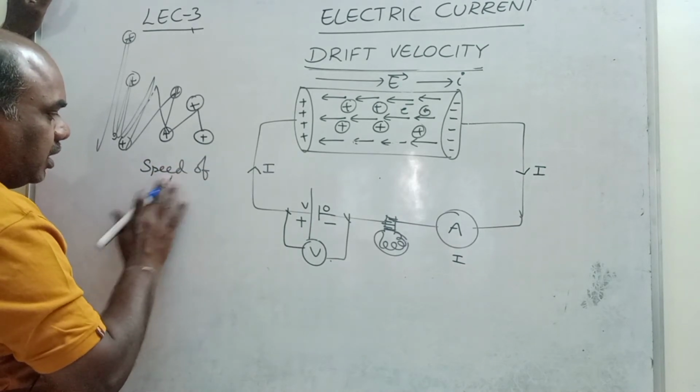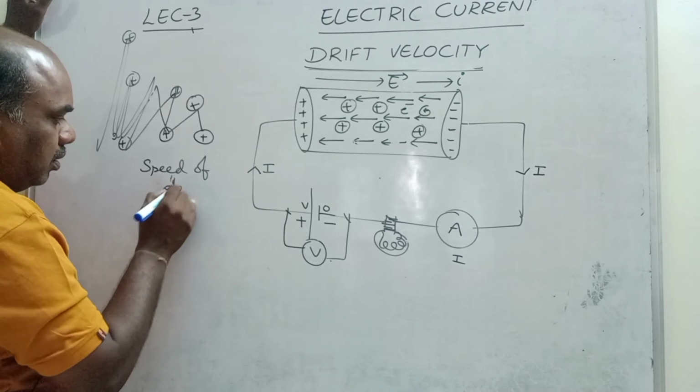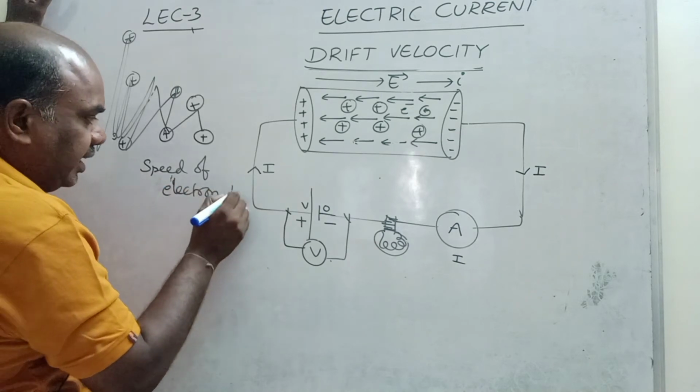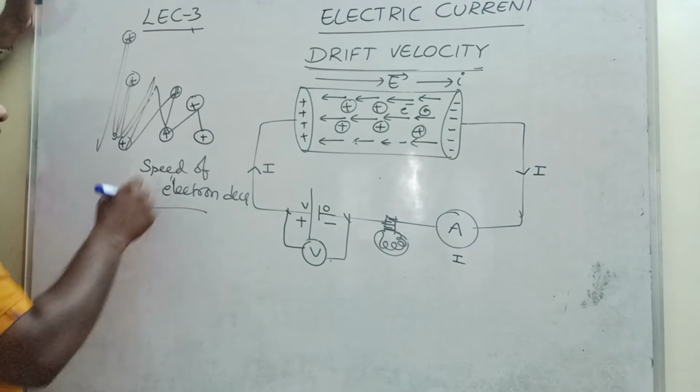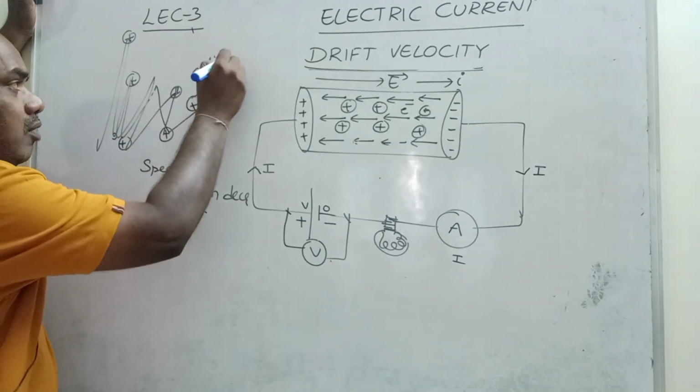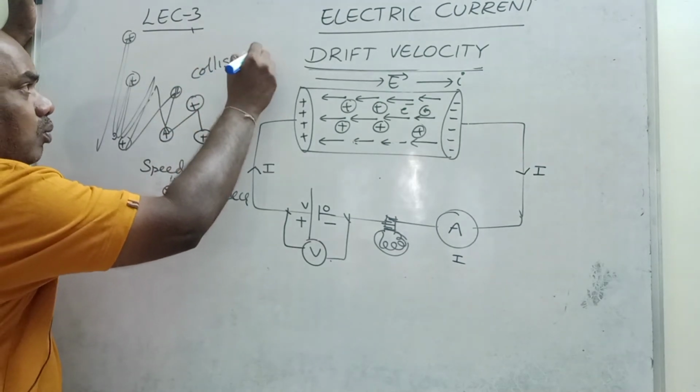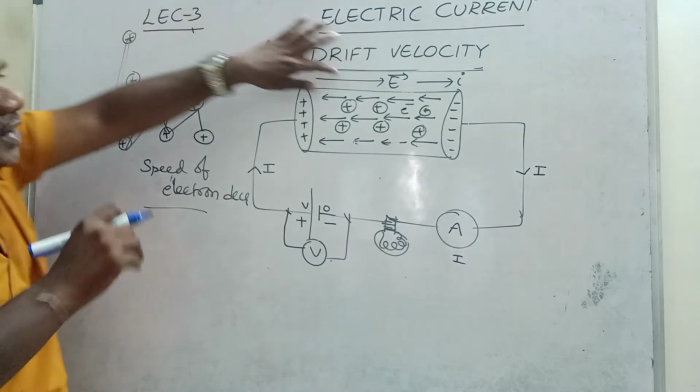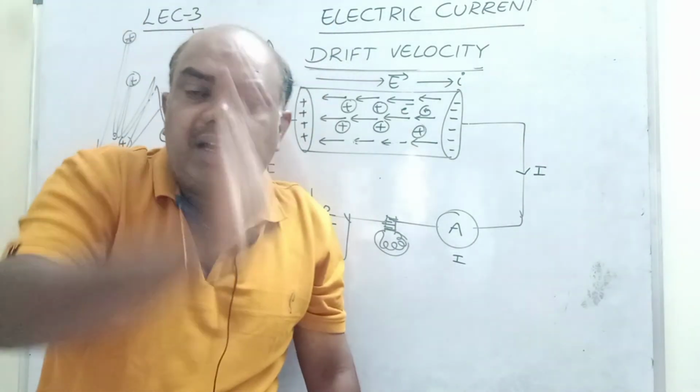The speed of electron decreases. Why does the speed of electron decrease? Collisions increase. Whenever collisions increase, what will happen? Because of the electric field, the number of collisions of electrons increases.